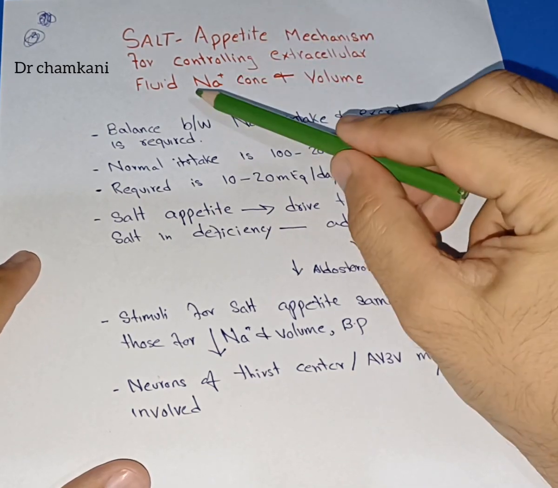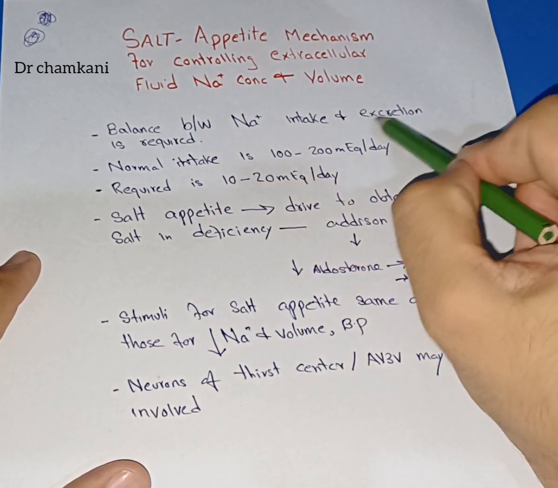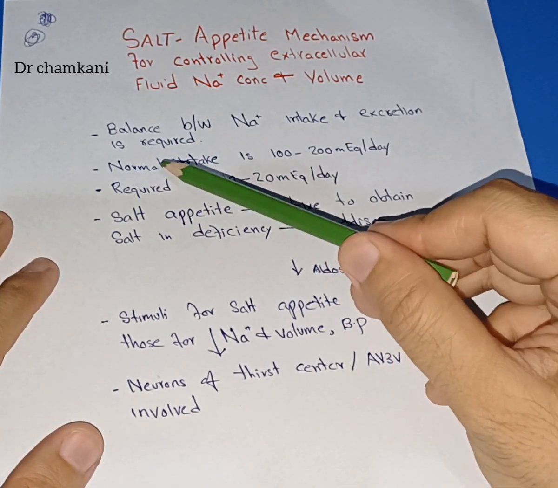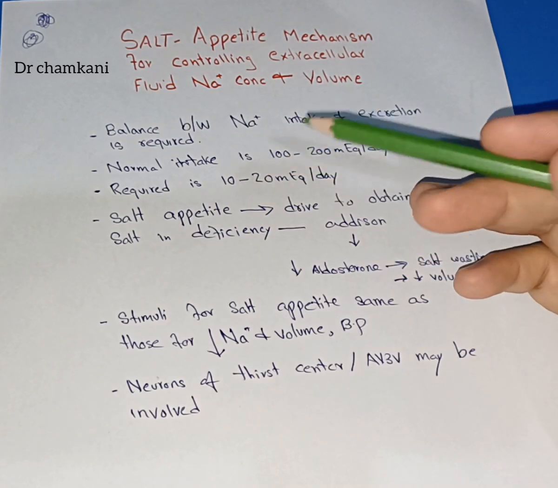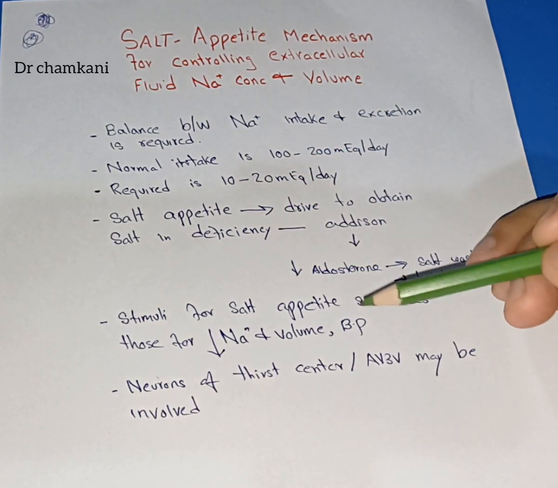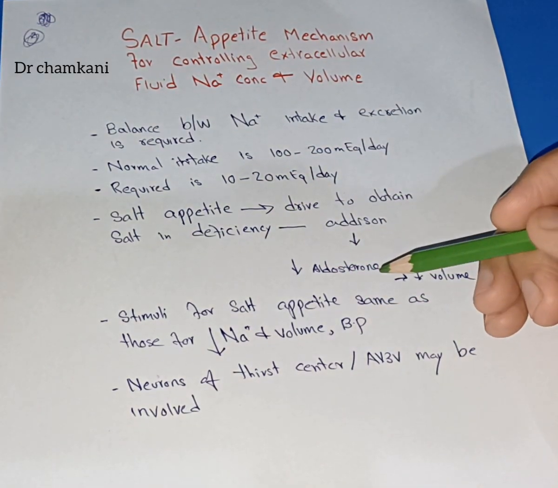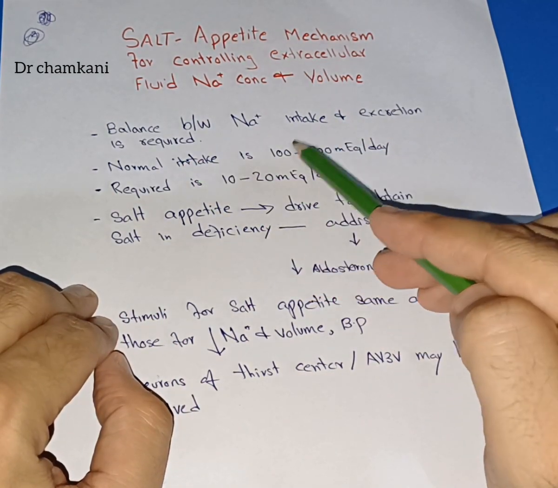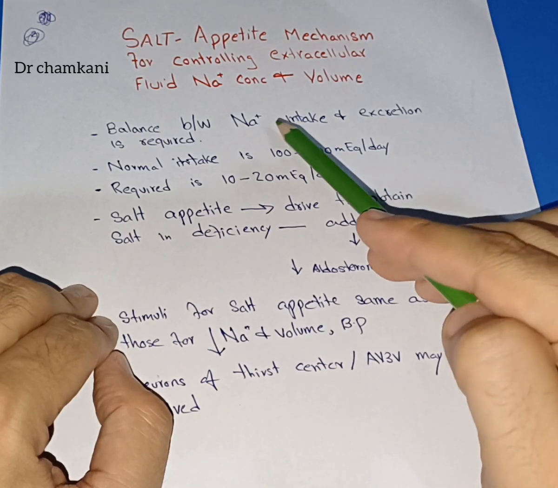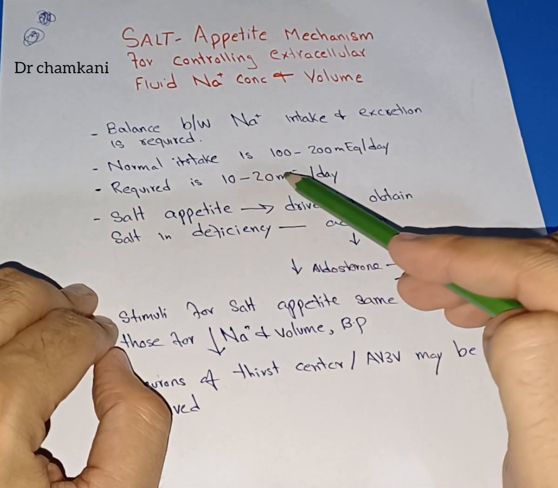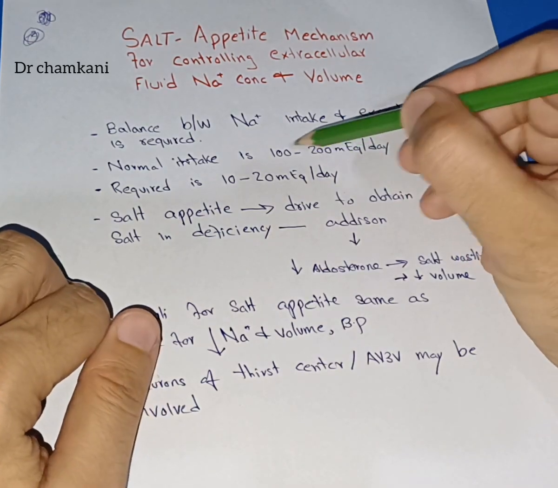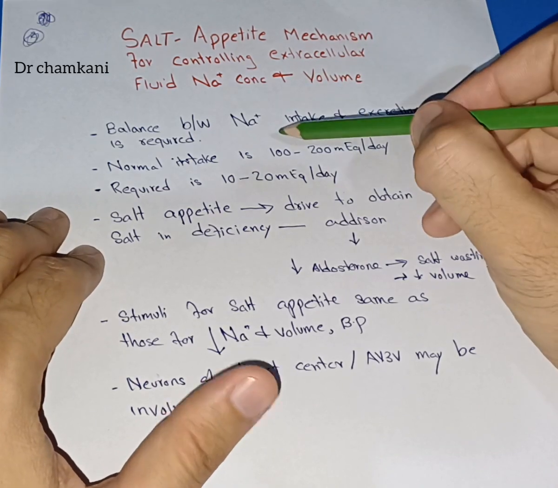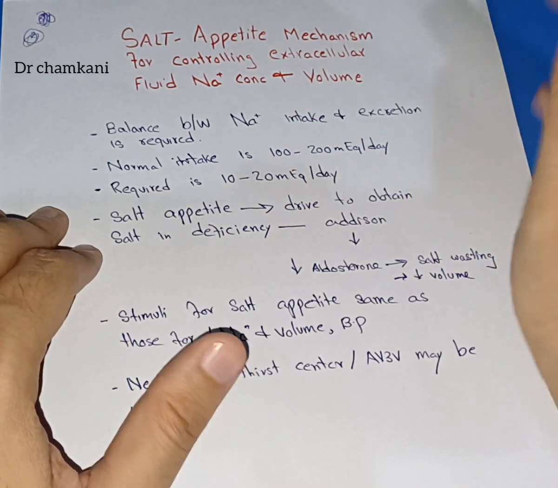So normally there is a balance between the sodium intake and the sodium that is excreted. Balance is normally required. And the kidneys are important, because we are discussing the renal system, so we discuss the kidneys and their role in maintaining all these functions of the body. Normally the intake of sodium is around 100 to 200 milliequivalent per day, but the normal body requirement is around 10 to 20 milliequivalent per day. So we are consuming far more sodium per day than required. It means that the extra sodium that we consume should be removed from the body.